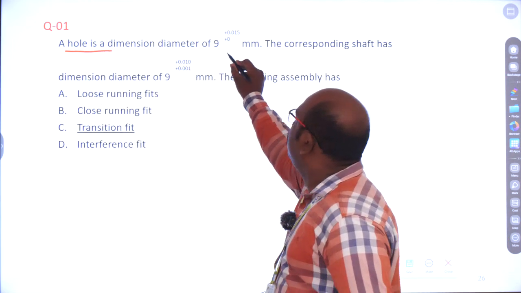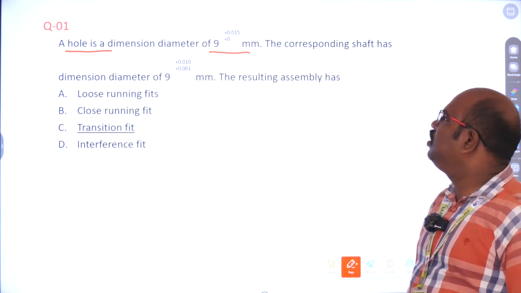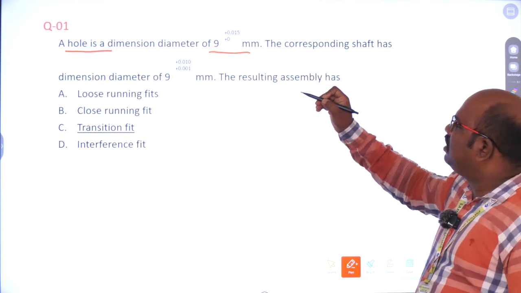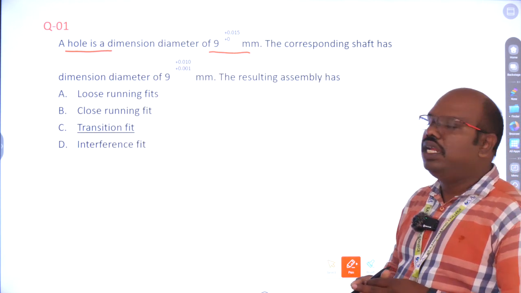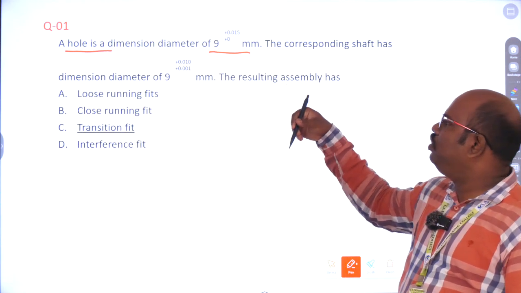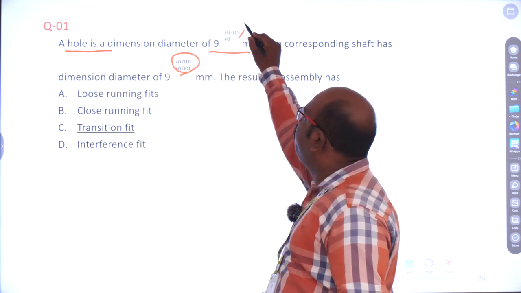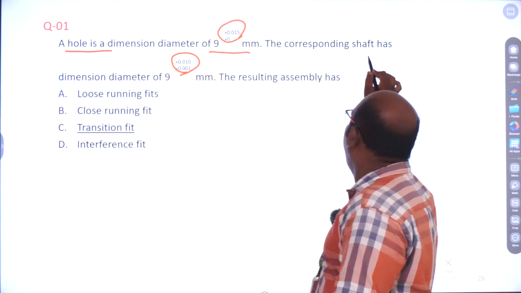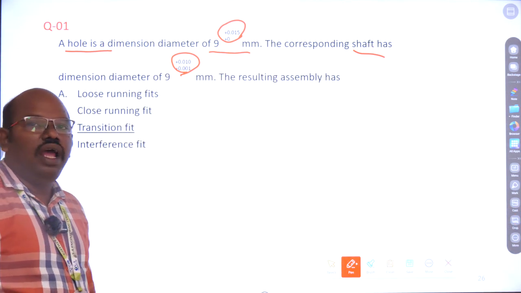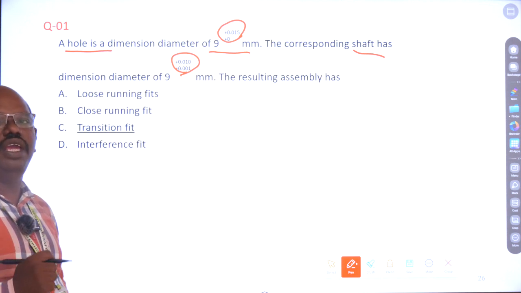The hole is 9, lower limit is 0, upper limit is 0.015. The corresponding shaft dimension is 9, the lower limit is 0.001 and the upper limit is 0.010. This is the limit of the shaft, and this is the limit of the hole. Now we need to find out, when we assemble it, what kind of fit comes. That is very, very important.